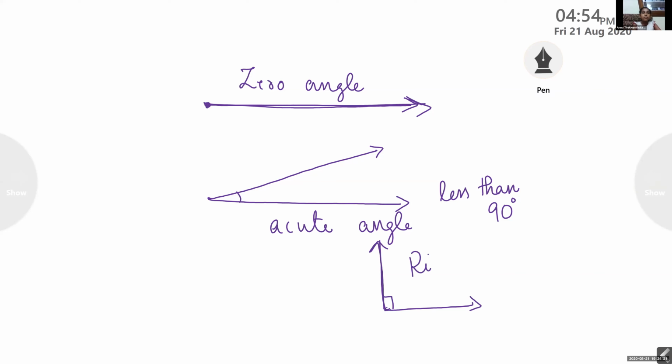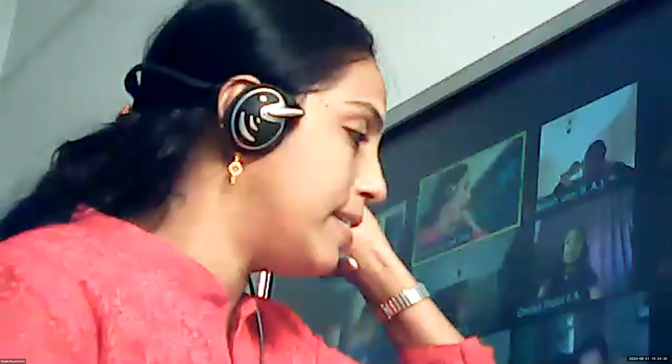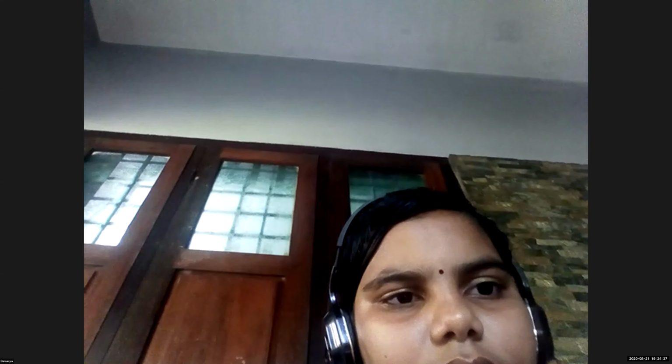What is the name of the angle? Right angle. What is the degree measure of a right angle? 90 degree. Okay, children. So we can show our angles by showing our hand. There is no angle formed. Afterwards, when I move my wrist like this, there is a short angle formed and it is known as acute angle. The measure of an acute angle is more than 0 and less than 90 degrees. Again, the hand moves like this, and when it reached here, it stopped.